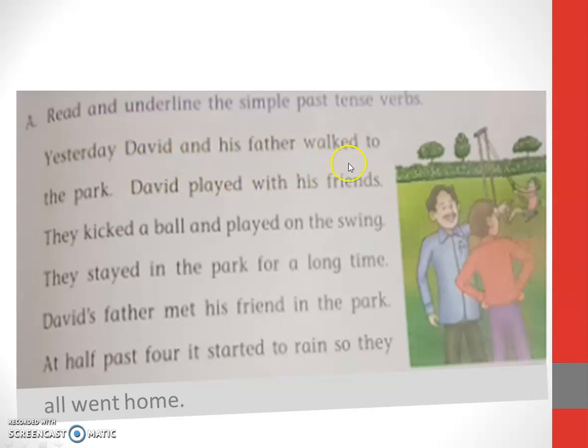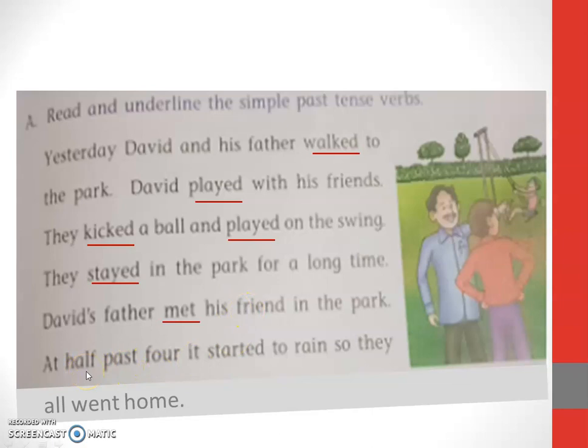Yesterday David and his father walked. Yes, walked is a past tense, with ed. Walked to the park. David played with his friends. Played, play-ed. He kicked a ball and played on the swing. They stayed, here also ed, stayed in the park for a long time. David's father met his friend in the park. Met. Here this is new entirely because in the book we have not got this word, met. This is a past tense for meet. Meet, met.